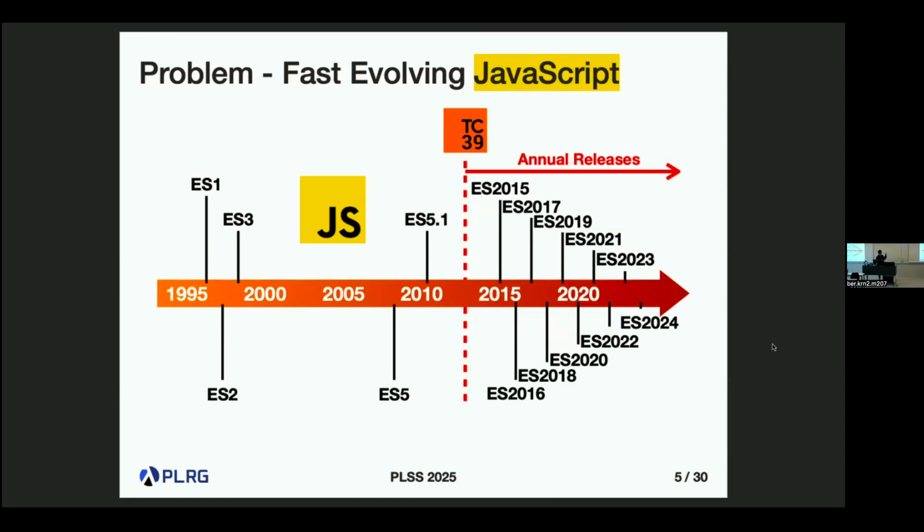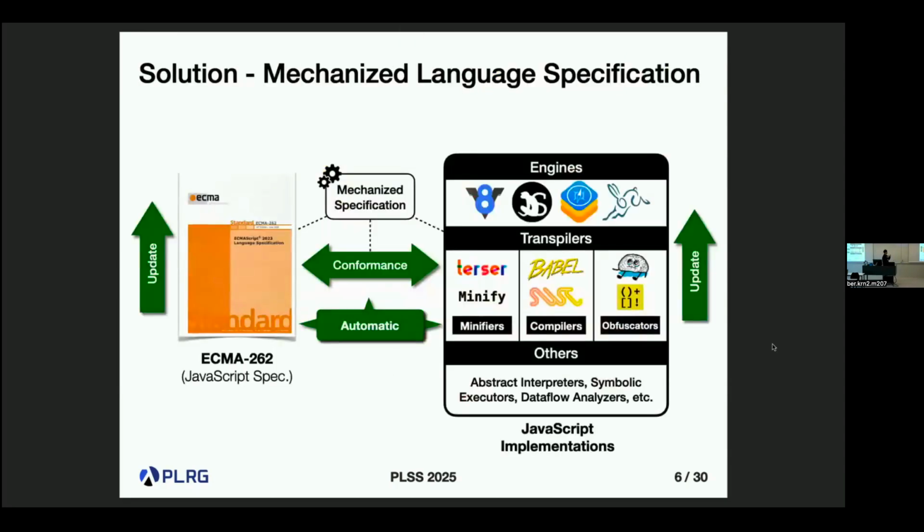To resolve this problem, we think that if we have a mechanized or executable formal specification, then we can resolve it. So we want to extract an executable and formal specification, shortly called a mechanized specification, from the language specification written in English prose.